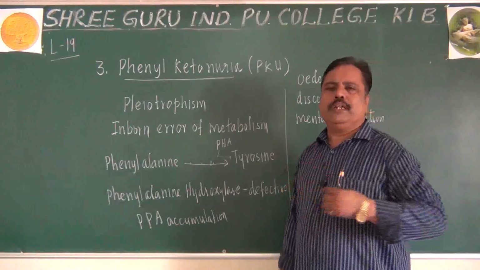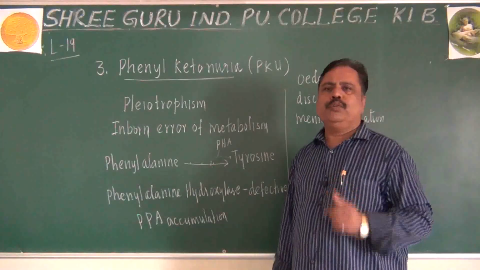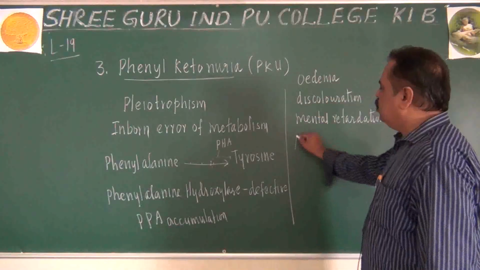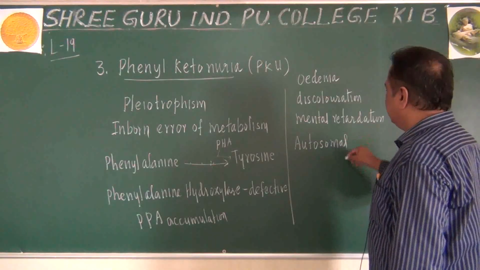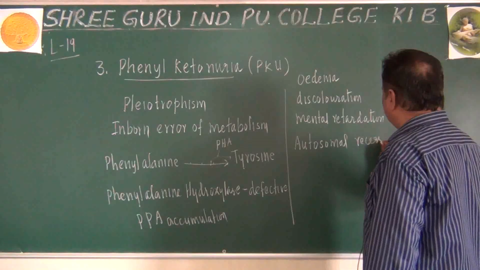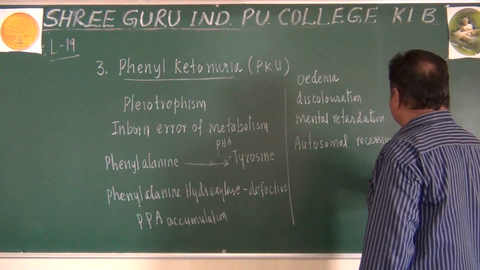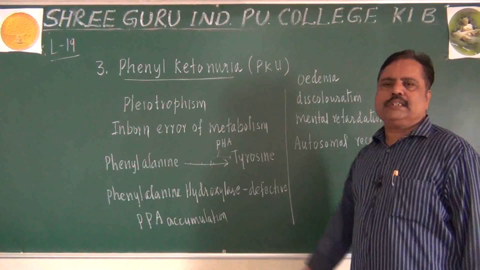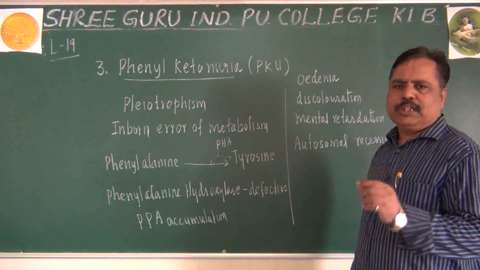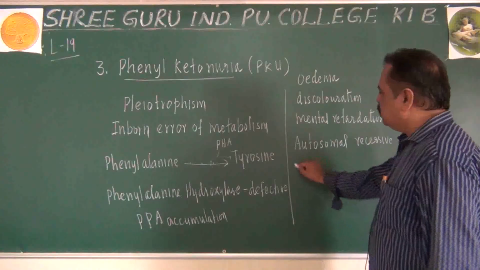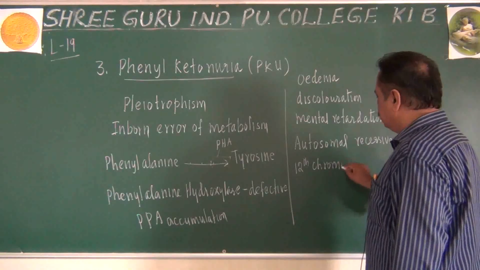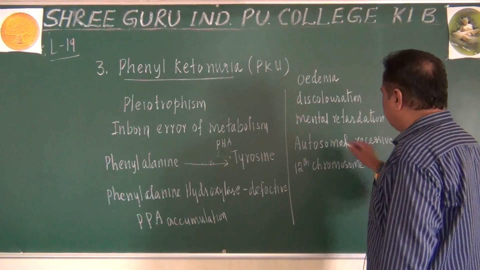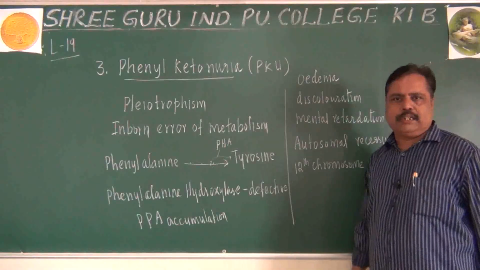How is this phenylketonuria caused? It is caused due to an autosomal recessive condition, an autosomal recessive gene. In which autosome is that gene present? It is present on the 12th chromosome. Remember, 22 pairs of autosomes are there.